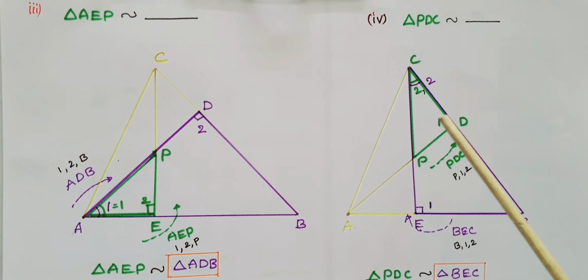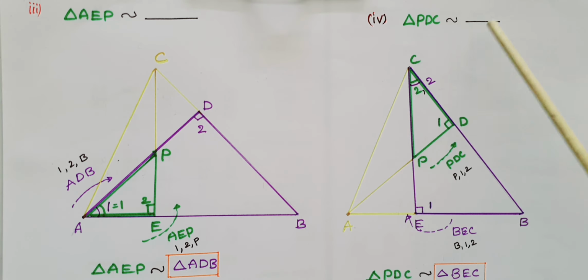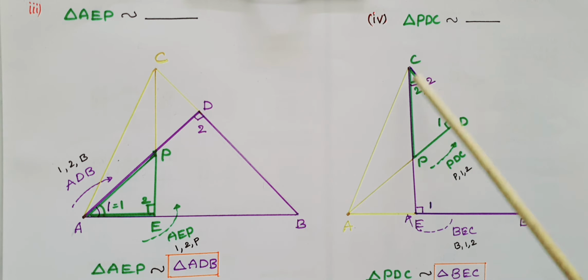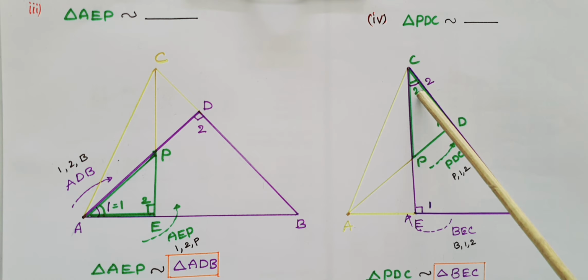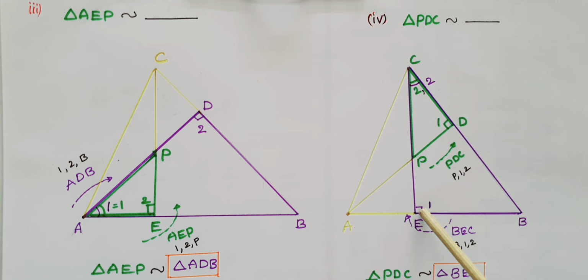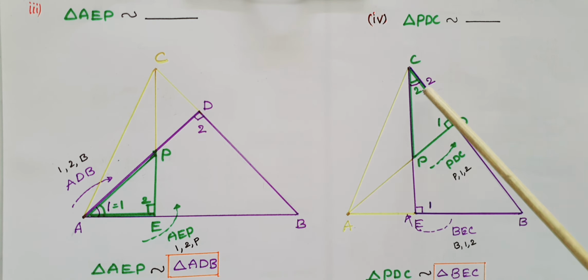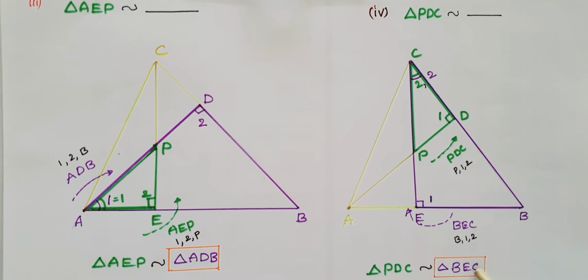And next one, triangle PDC is similar to dash. So here triangle PDC, and if you take this triangle BEC, C is common angle and this is 90 and this is also 90. So two corresponding angles are equal in these two triangles. So by AA criteria, triangle PDC, if you write in this order P, D, that is one angle, and this is 2, PDC is similar to triangle B, 1 and 2. So BEC, triangle BEC is the answer here.